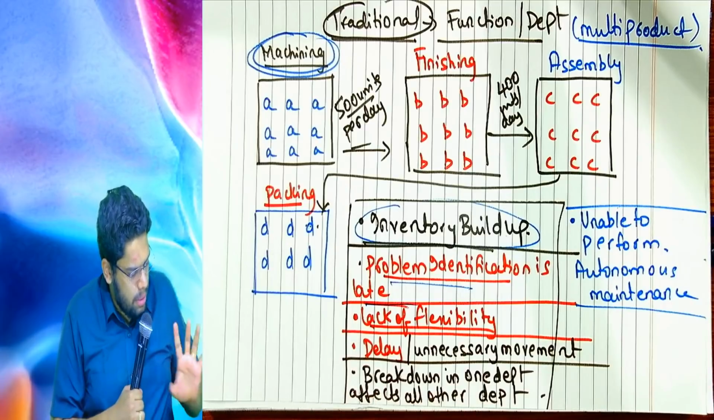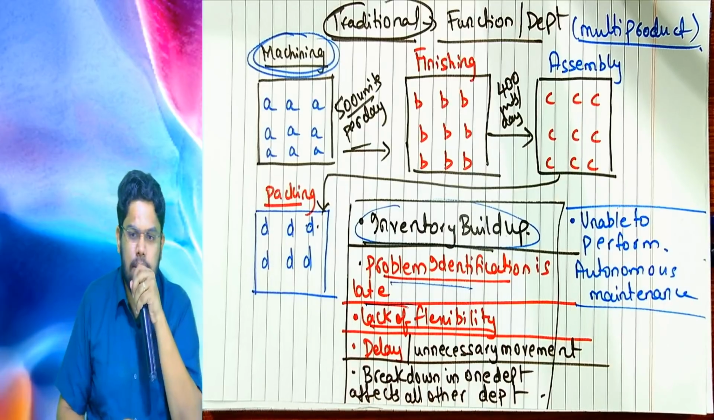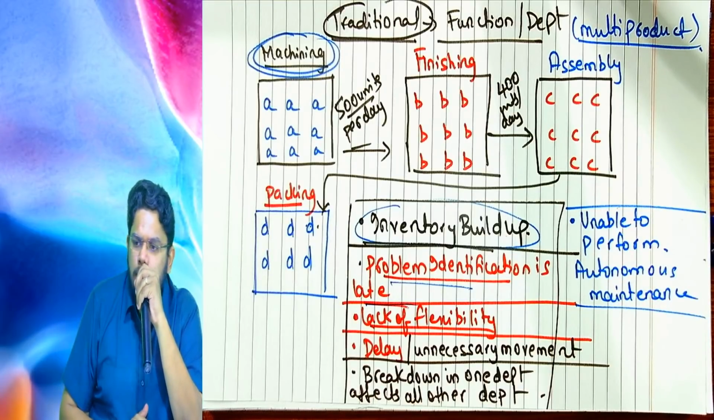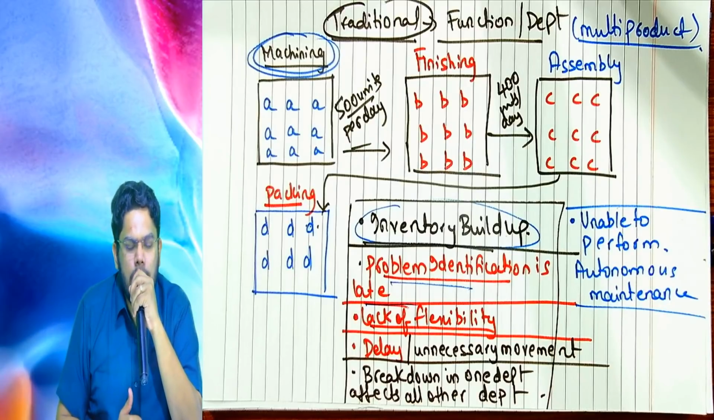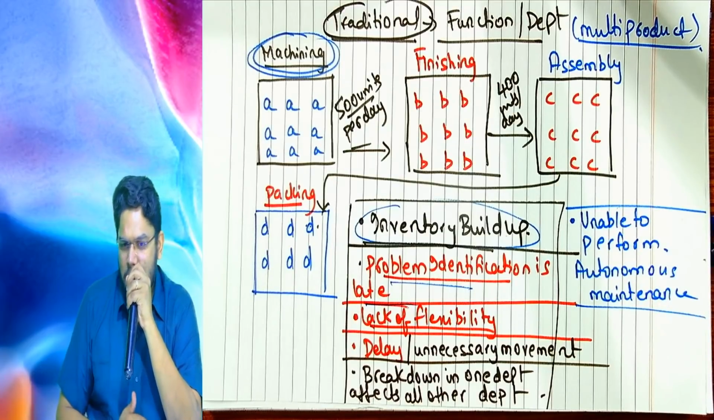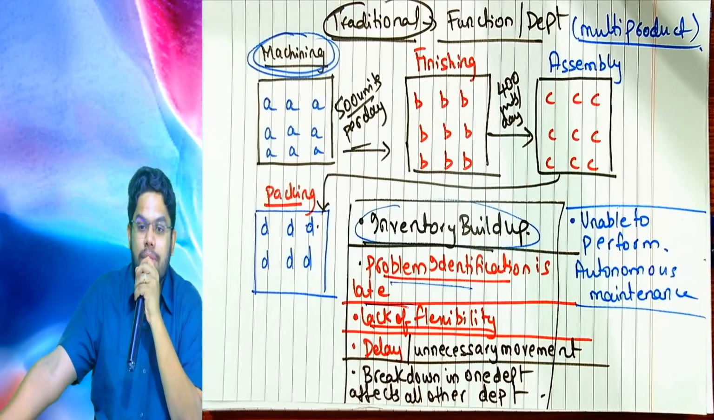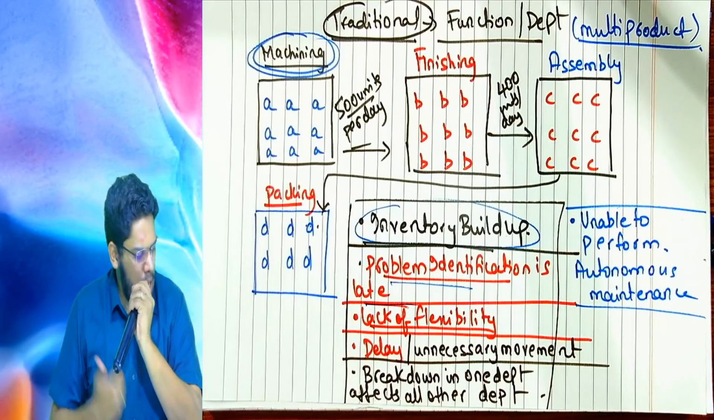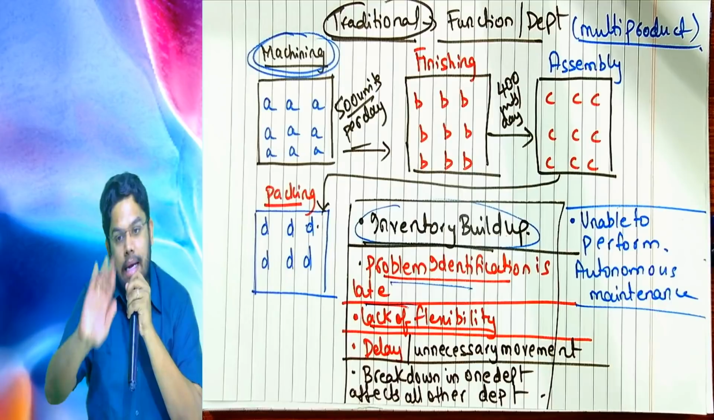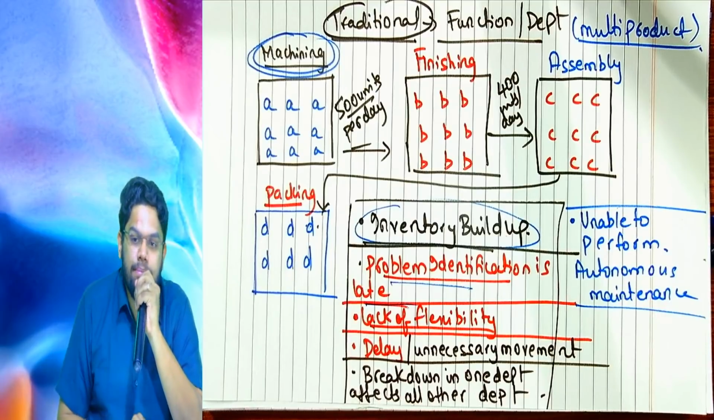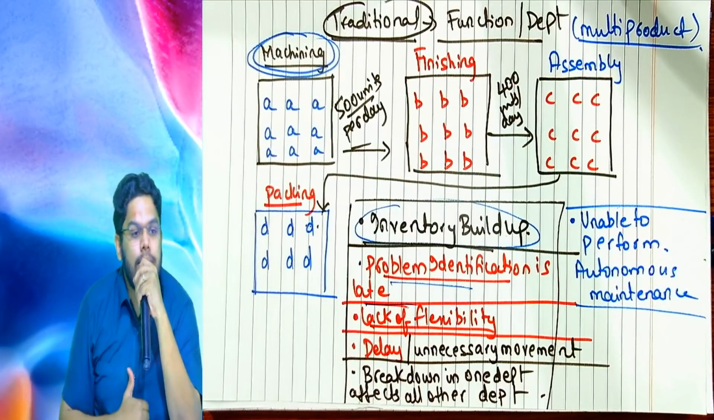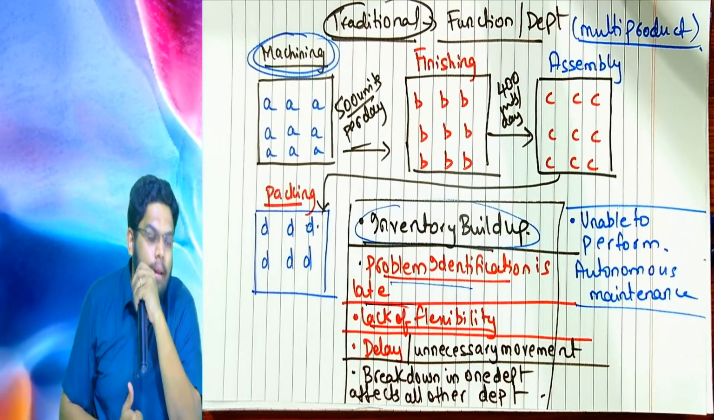Next, a breakdown in one department affects all the other departments. Say for example, in the finishing department, there is a breakdown. When the finishing department has a breakdown, machining will not do any work because there is nobody to receive it. Assembly will not do any work because there is no input available from finishing. Packing department, forget about it. It also has no input. So a breakdown in one department is affecting all the other departments. You see how many problems are there?